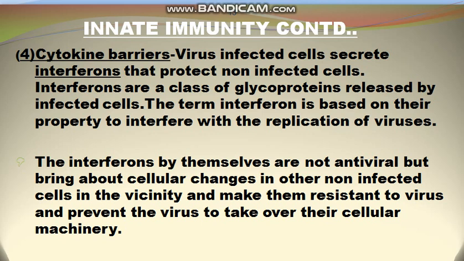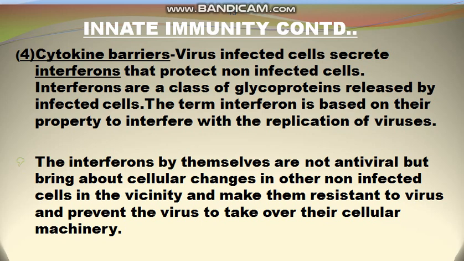So what is the role of the cytokine barrier in providing the innate immunity against the pathogens? It means that suppose there is a cell which is infected by the virus, then that infected cell secretes a glycoprotein which is known as interferon. It is named interferon because it interferes with the replication of the virus.